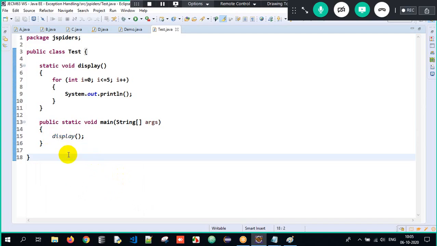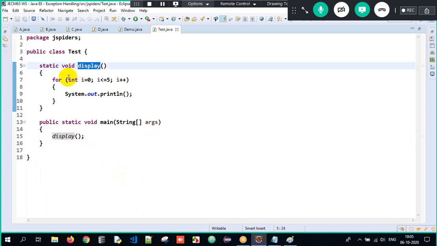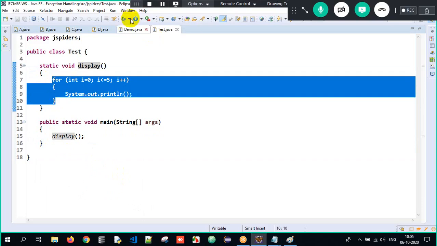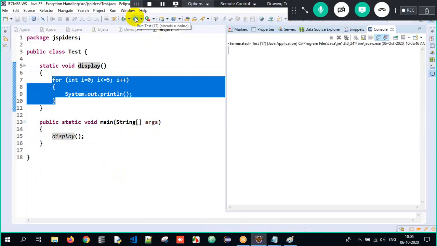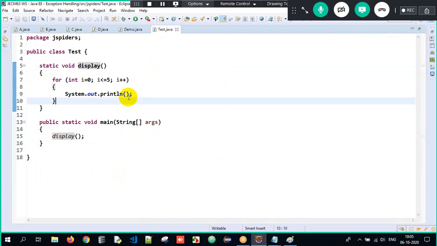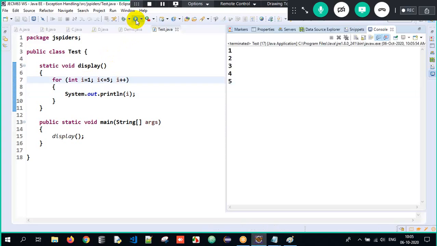I call the method and there is a for loop in the method. And what will be the output here? 1, 2, 3, 4, 5. Oh, I'm so sorry. I did not print anything over here. I need to print I value and I'll start from 1. I don't want 0. Okay. So the output will be 1, 2, 3, 4, 5.